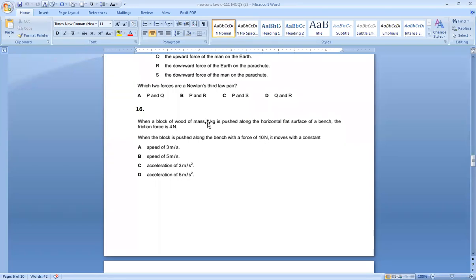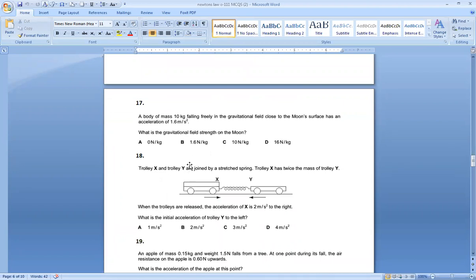So 6 divided by 2 gives you 3. So the acceleration is 3 meter per second square. Forward force 10, backward force 4, the difference is 6. And divided by mass gives you the acceleration 3 meters per second square.